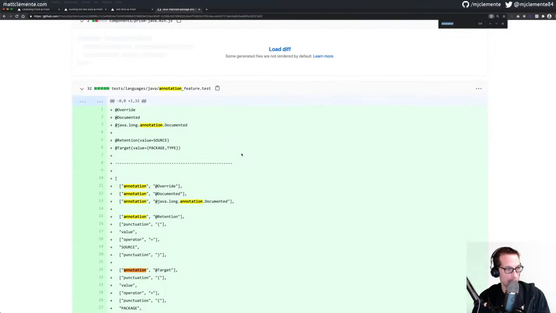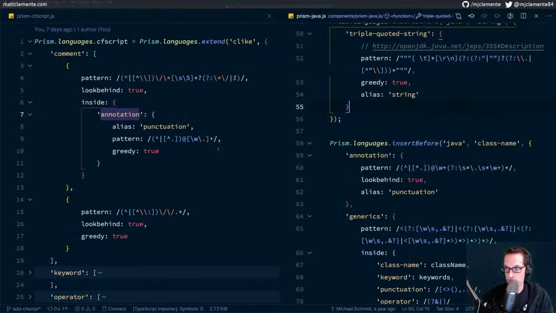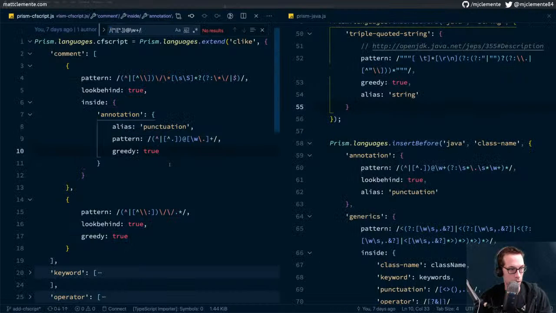That's not what I'm looking for. This is annotation prior to this line, and it was insert before. So let's hop back and just see if that annotation matches what I had here. It does not. I don't think I wrote this myself, so that's really strange.